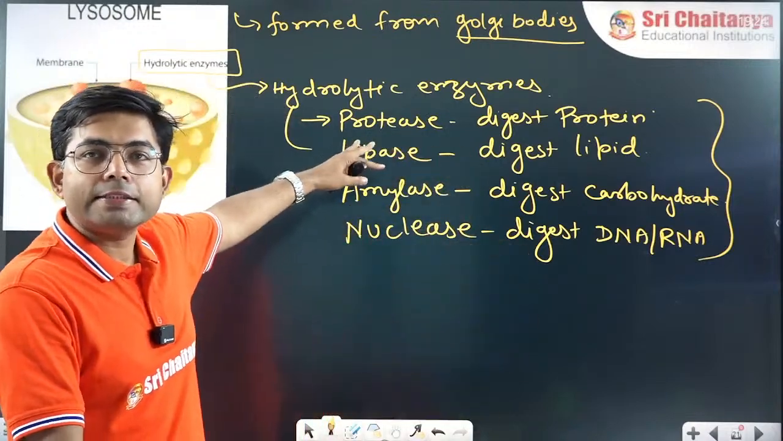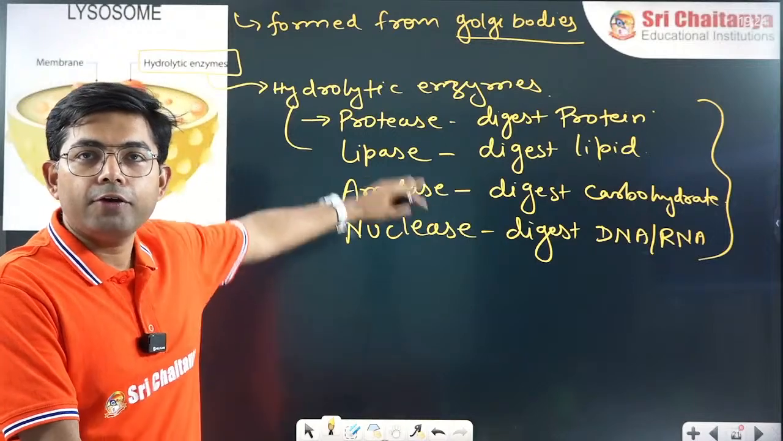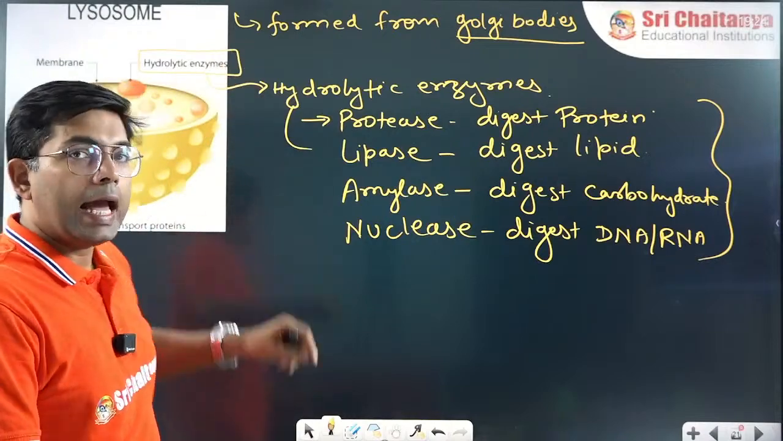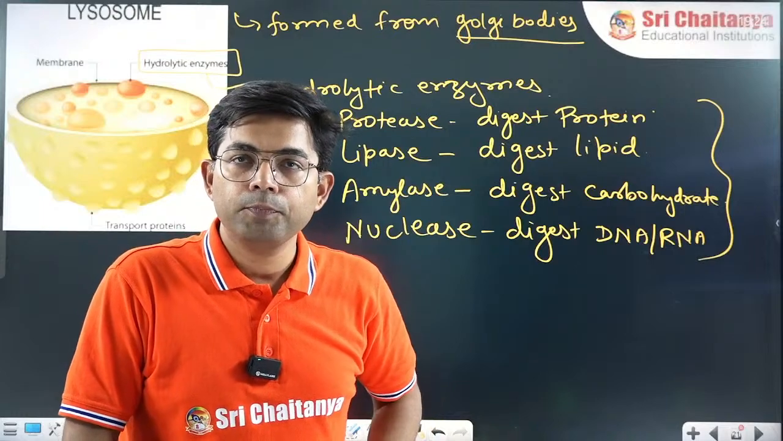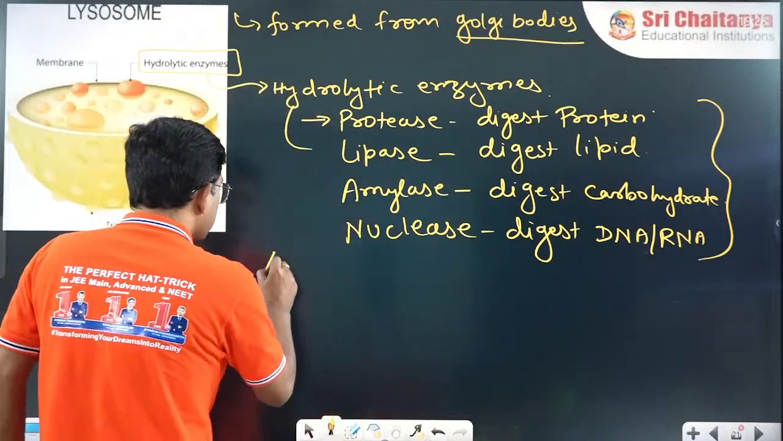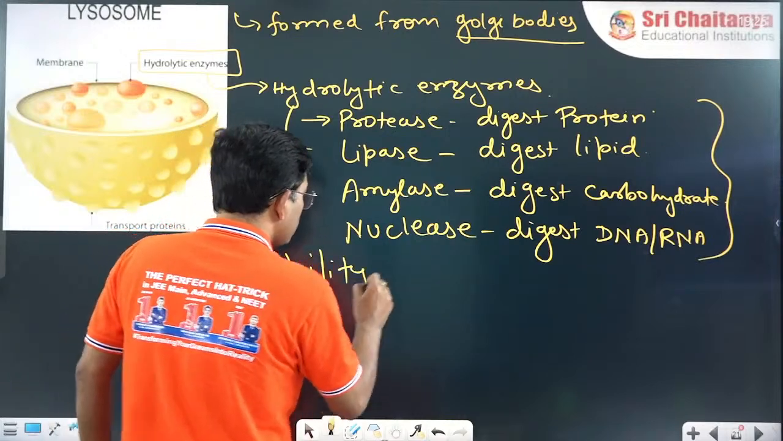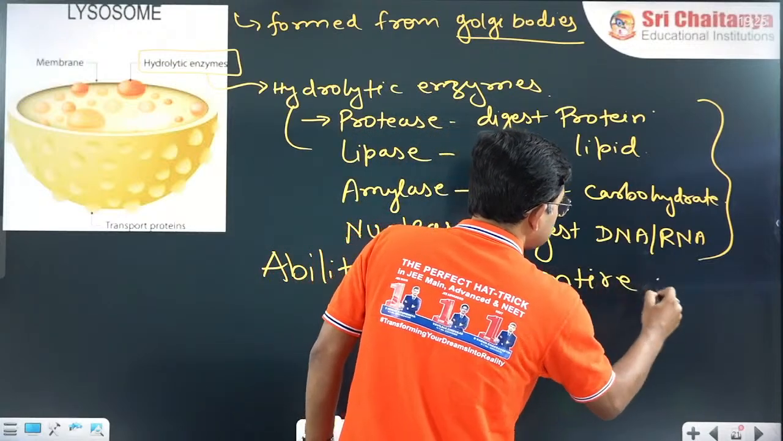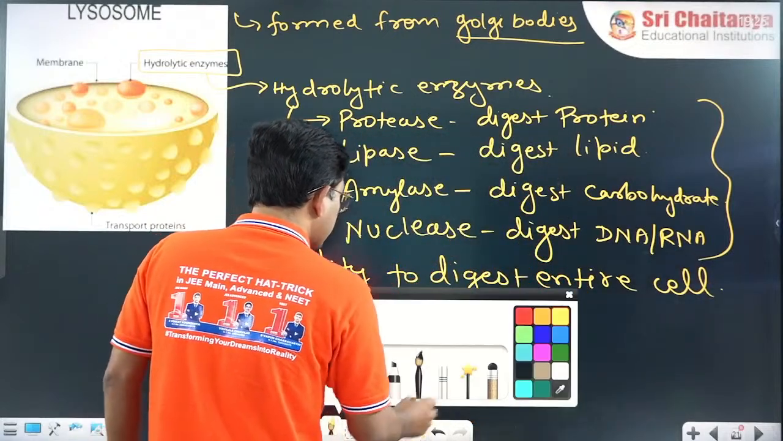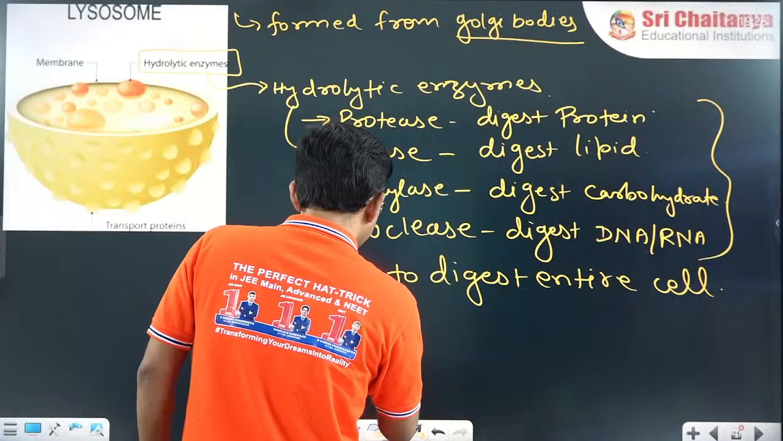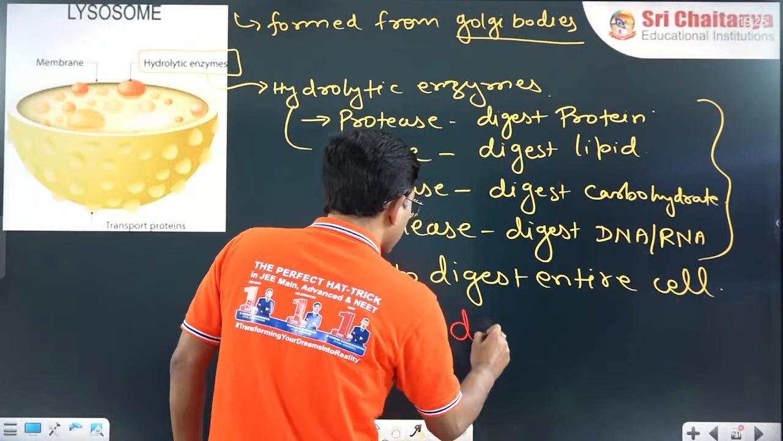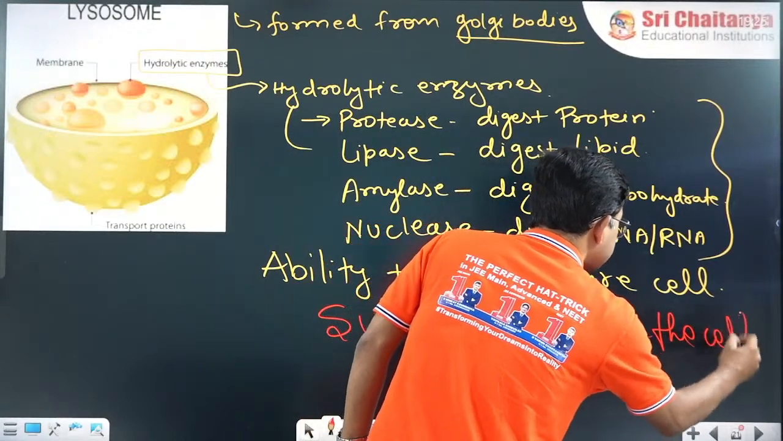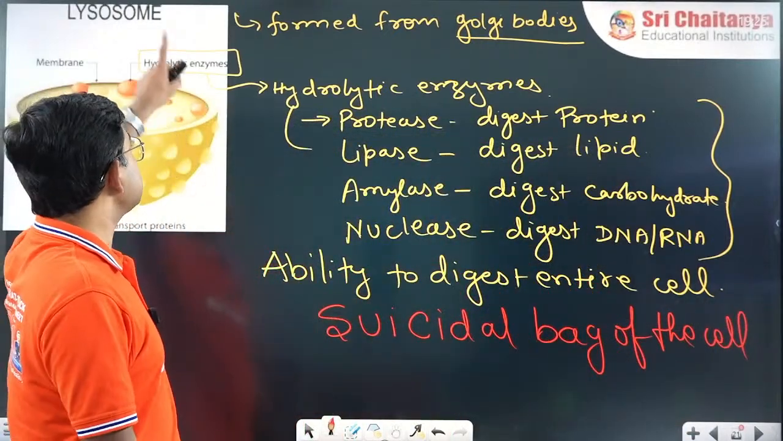Now if I say in a cell, only lipid, protein, carbohydrate, DNA and RNA are present, and hydrolytic enzymes can digest everything, does the lysosome have the ability to digest the entire cell? The answer is yes. It has the ability to digest the entire cell. That is why, as you must have heard, it is also called the suicidal bag of the cell.